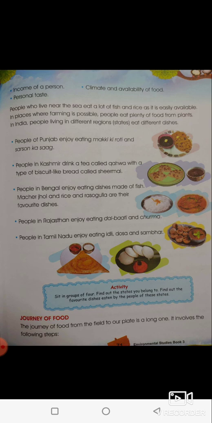People in Rajasthan enjoy eating dal bati and kurma. People in Tamil Nadu enjoy eating idli, dosa and sambar. So different people in different states enjoy different food. Not only in India, but around the food items.